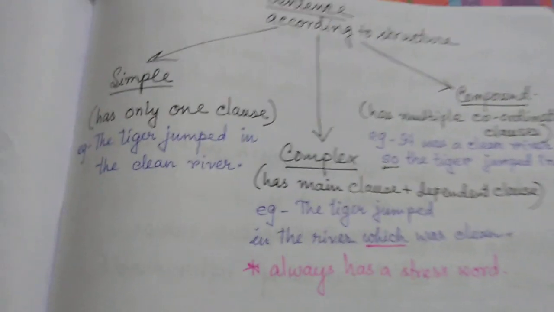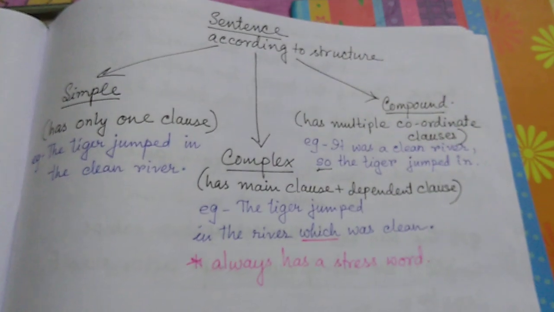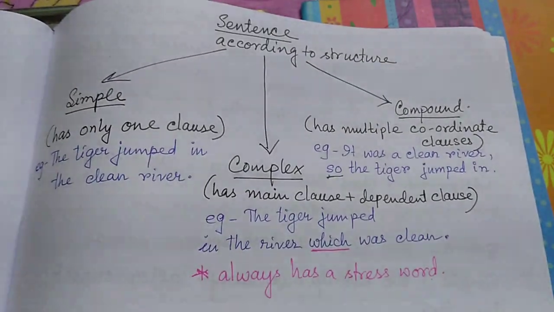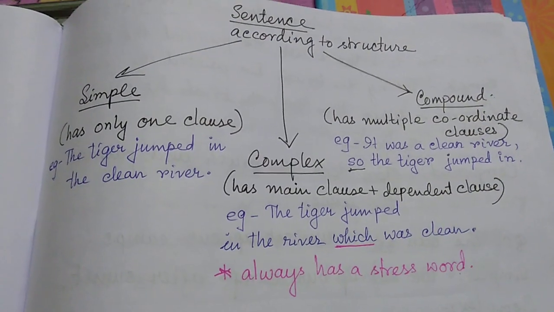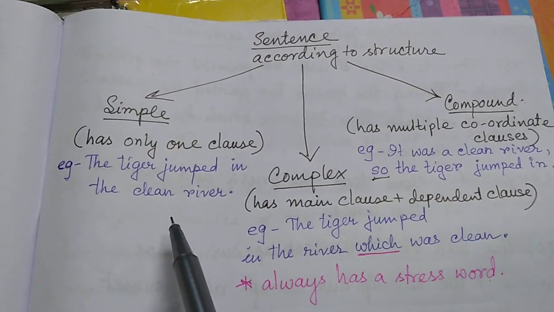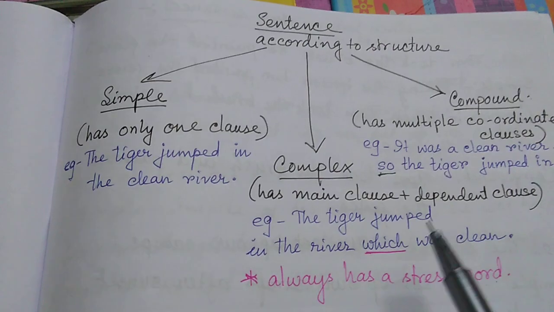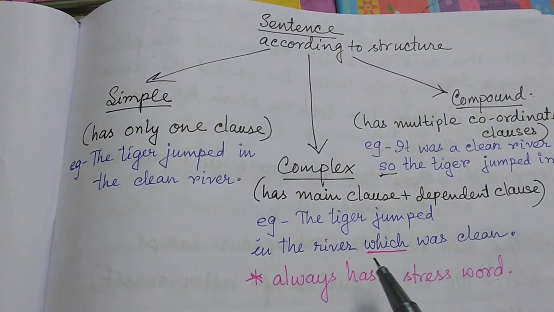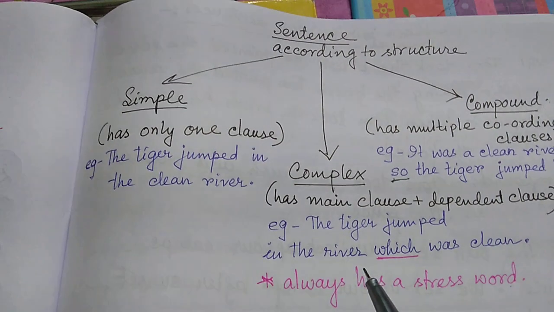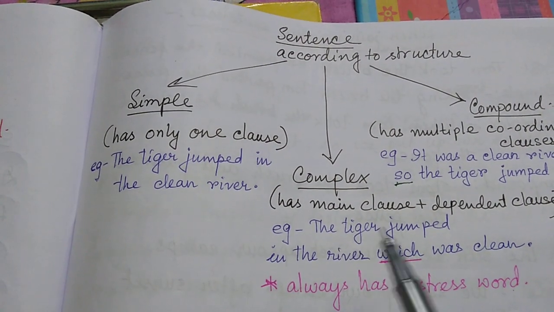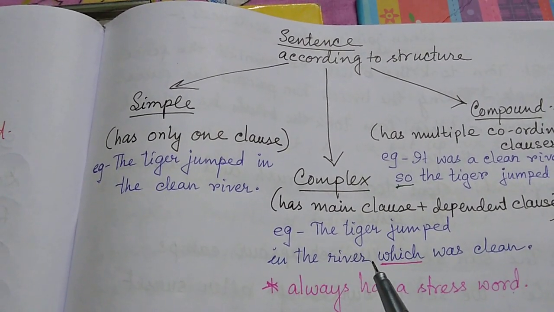Okay. So the same sentence, same meaning has been conveyed, but through three different types of sentences. One is a simple, there is a single subject and predicate. Here, the tiger jumped in the river, which was clean. The tiger jumped in the river is the main clause. Subject, the tiger; jumped in the river, a predicate.